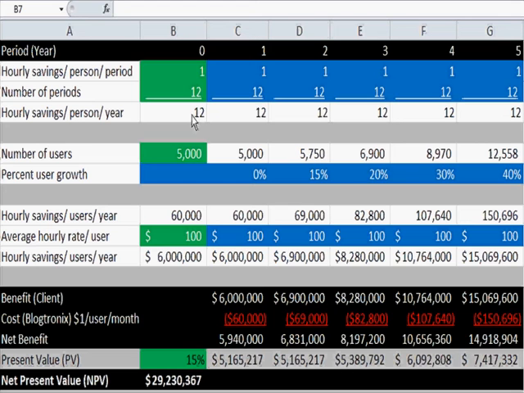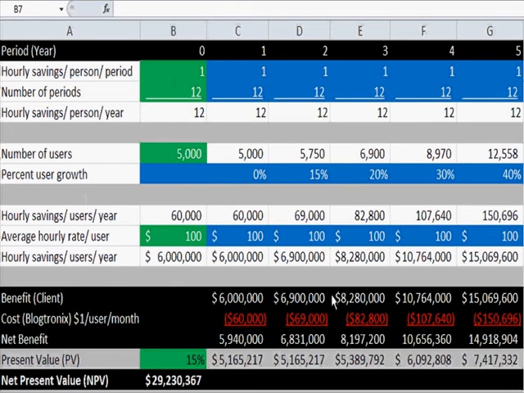Hello, my name is Vasil Moadrov, and I will talk to you today about calculating net present value of your social software investment. We're going to look at one very straightforward example, and that is calculating the net present value of savings when it comes to finding experts in your organization.